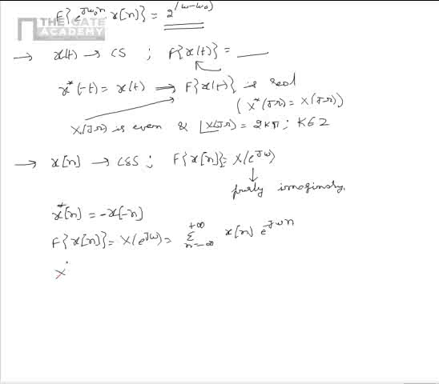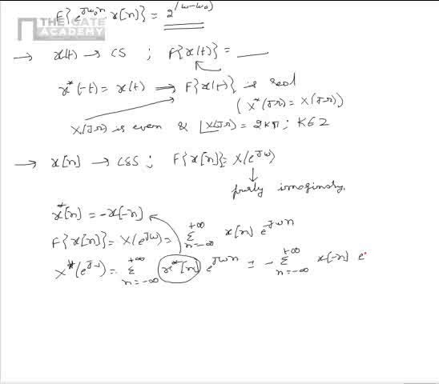Then X*(e^(jω)) is equal to the sum over n from minus infinity to plus infinity of x*[n] e^(jωn). We know that x*[n] should be equal to -x[-n] as the signal is conjugate skew symmetric. So this can be simplified as minus the sum over n from minus infinity to plus infinity of x[-n] e^(jωn).